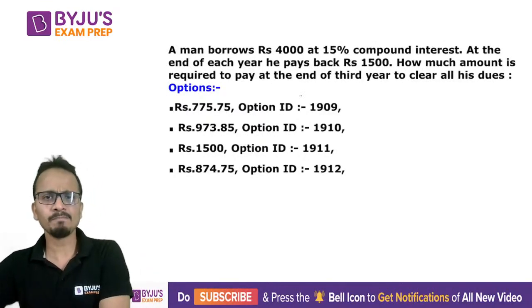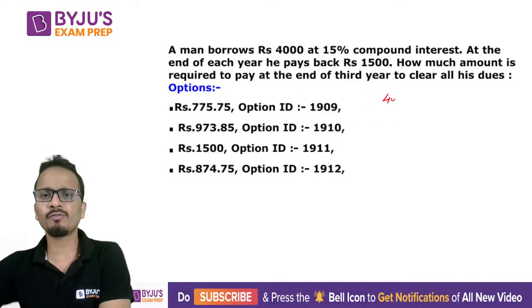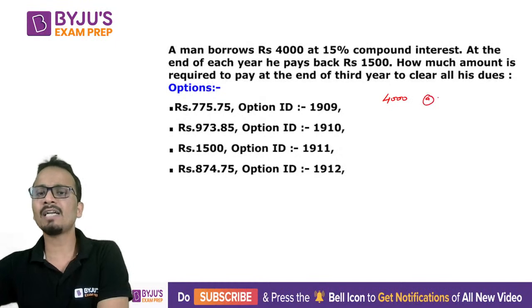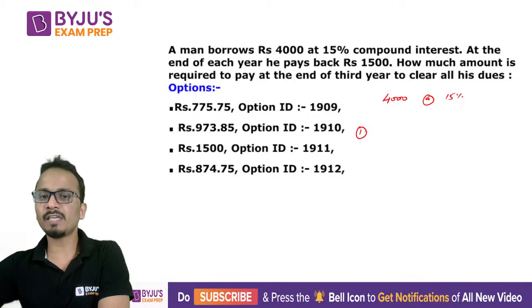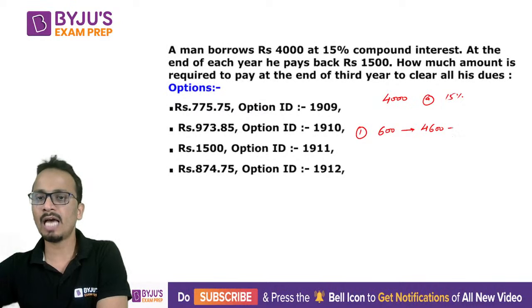Okay, so let's see how to do this. So first of all, the loan is of 4,000 rupees at 15% rate of interest. Okay, now in the first year the interest charge will be 15% of 4,000, that is 600 rupees. So the total amount at the end of first year will be 4,600, out of which 1,500 will be subtracted and it will become 3,100.